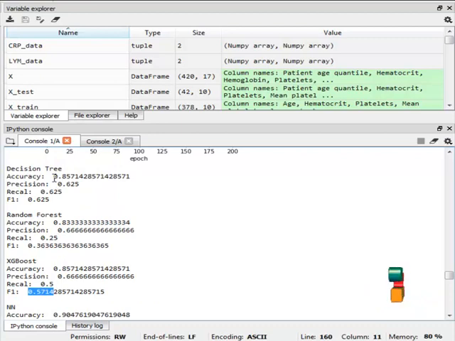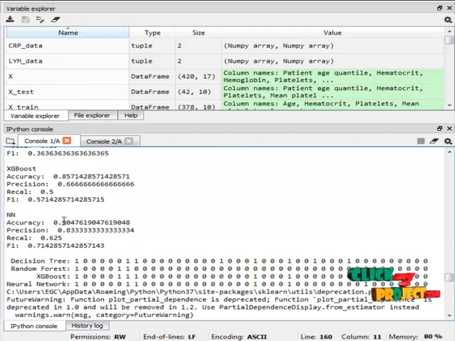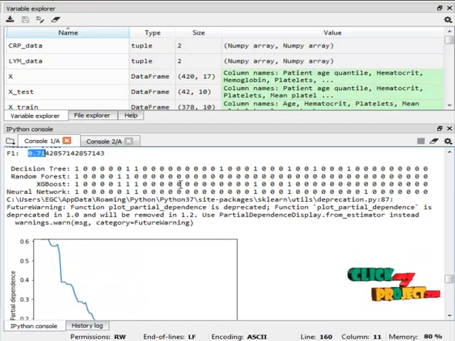The decision tree provides high results, and the XGBoost algorithm also provides higher results than the random forest algorithm. And the neural network algorithm accuracy is 90%, precision is 0.83, recall is 0.625, and F1 score is 0.7. And these are all the predicted results of the decision tree, random forest, XGBoost, and neural network algorithms based on our actual dataset.